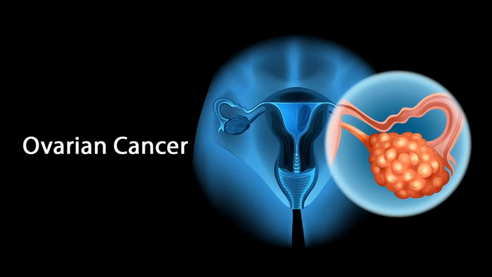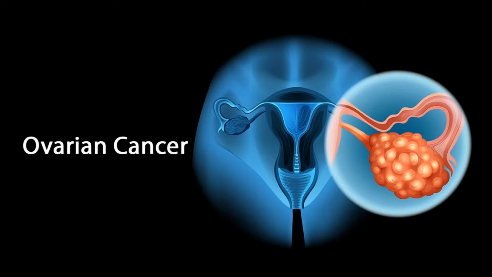The ovaries are mainly made up of 3 kinds of cells. Each type of cell can develop into a different type of tumor. Epithelial tumors start from the cells that cover the outer surface of the ovary. Most ovarian tumors are epithelial cell tumors. Germ cell tumors start from the cells that produce the eggs, ova. Stromal tumors start from structural tissue cells that hold the ovary together and produce the female hormones estrogen and progesterone.